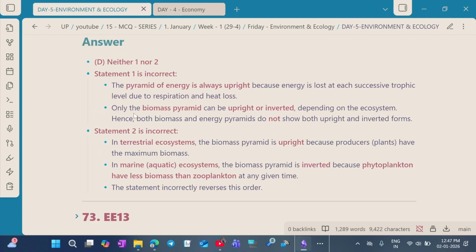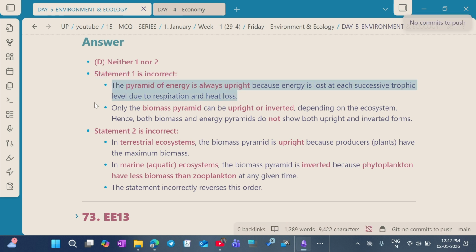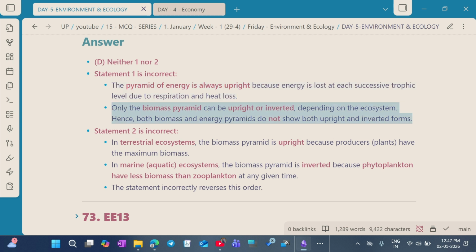Let's see why these two statements are incorrect. Statement 1 is incorrect because the pyramid of energy is always upright, because energy is lost at each successive trophic level due to respiration and heat loss. Only the biomass pyramid can be upright or inverted depending upon the ecosystem. Hence, both the biomass and energy pyramids do not show both upright and inverted forms.